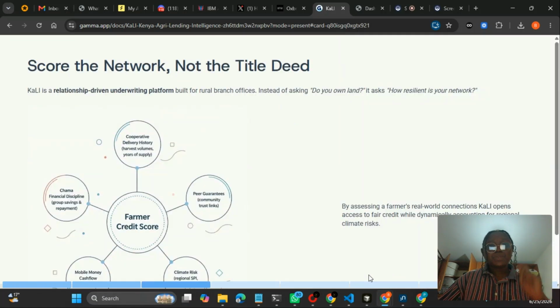Kali is a relationship driven underwriting platform, which means that it's a system that rates every single farmer based on six major points in an algorithm, telling me whether this farmer, on a scale of 1 to 100, can actually pay back this specific loan. So we check these six things, which is one, are you part of a cooperative? What do your peers actually say about you? Is there a climate risk in your area or for the crop specifically that you have?